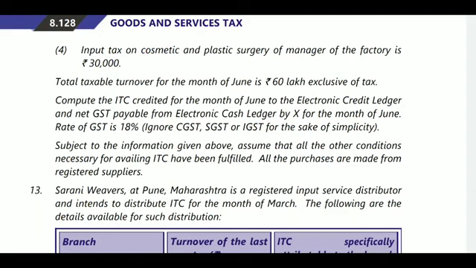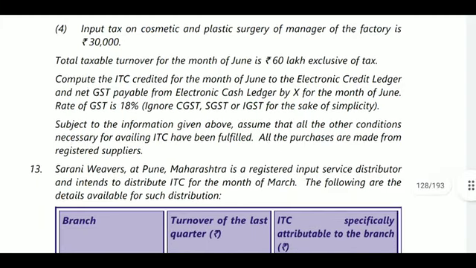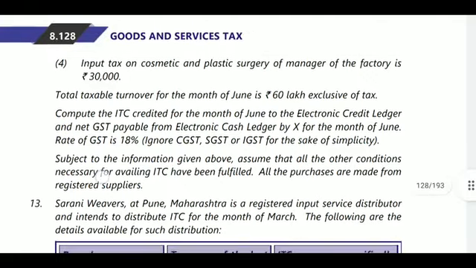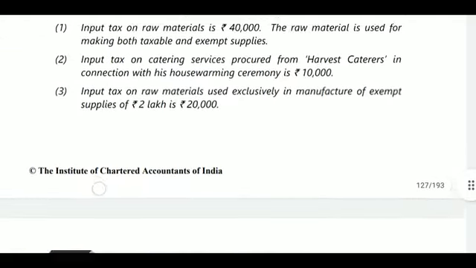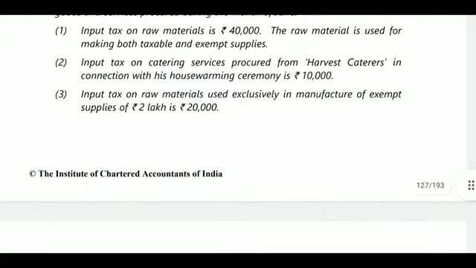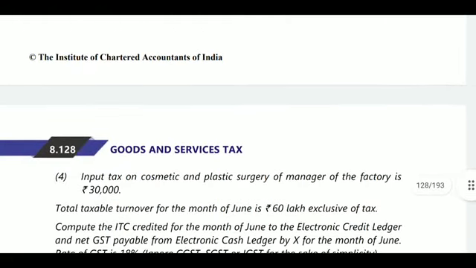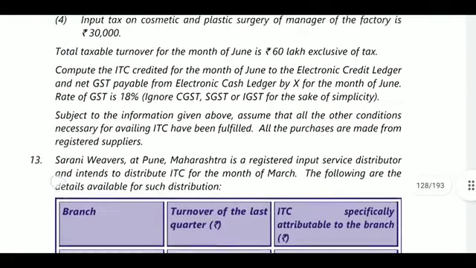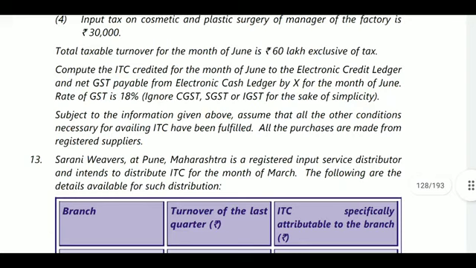Next, total turnover for the month of June will be 60 lakhs exclusive of tax. 60 lakhs is the normal turnover, and here 2 lakhs was provided for exclusively exempted turnover. So total turnover will be 62 lakhs in this case. Next, compute the ITC available for the month of June and net GST payable through the electronic cash ledger by X.